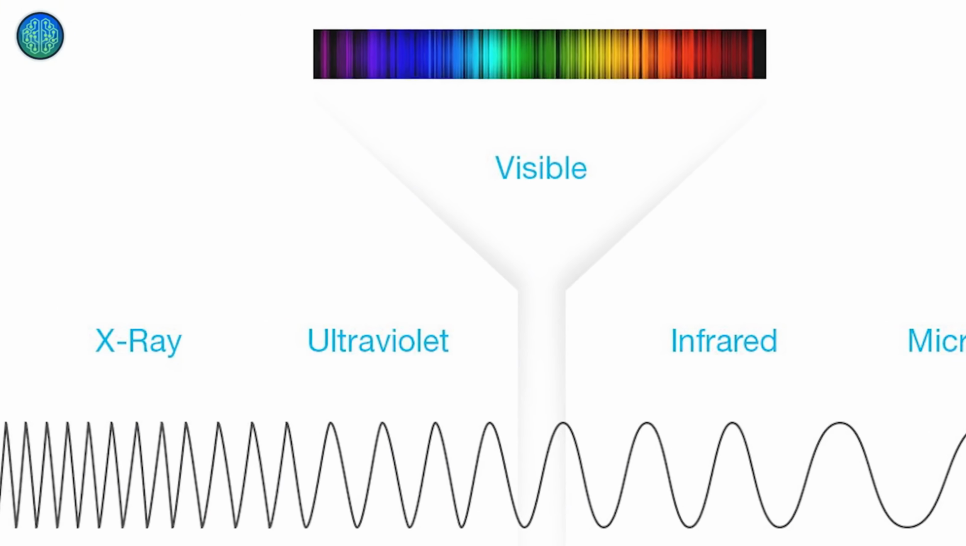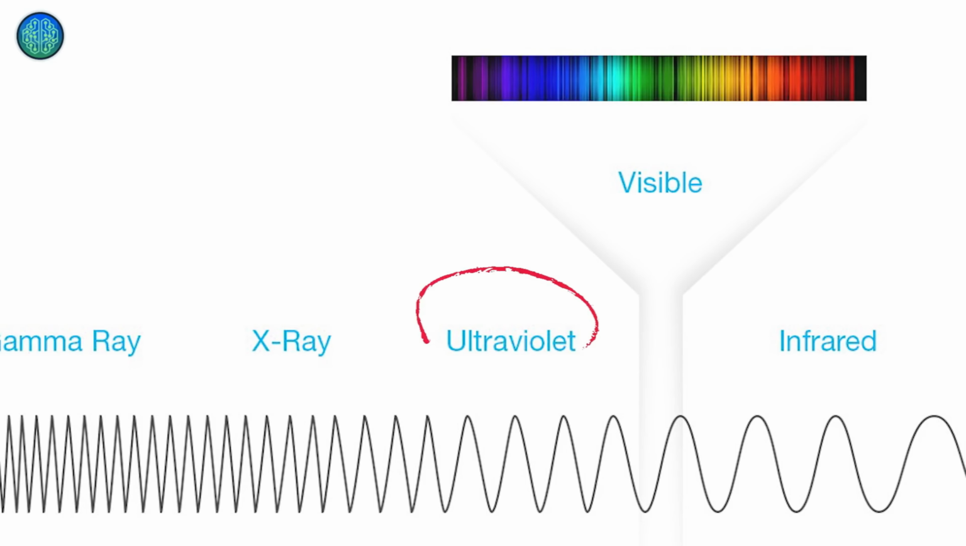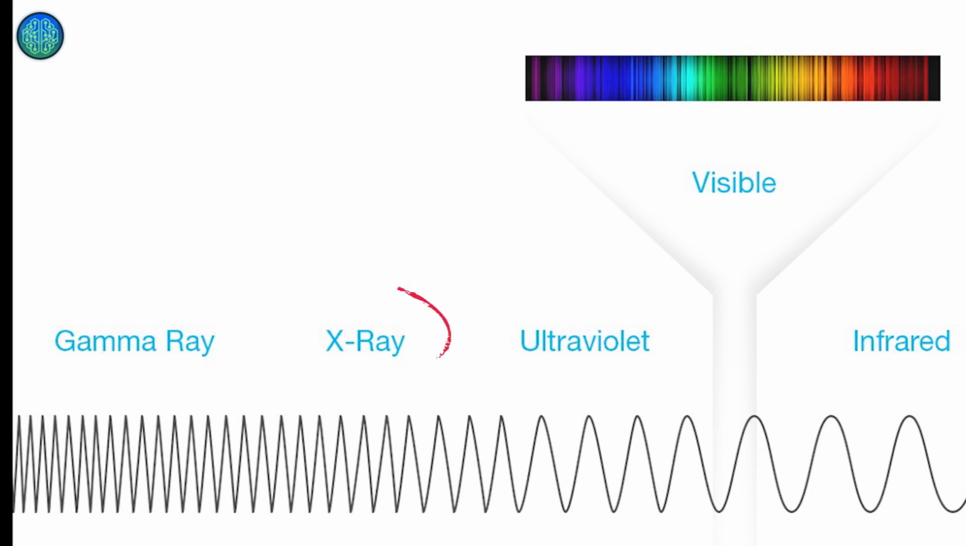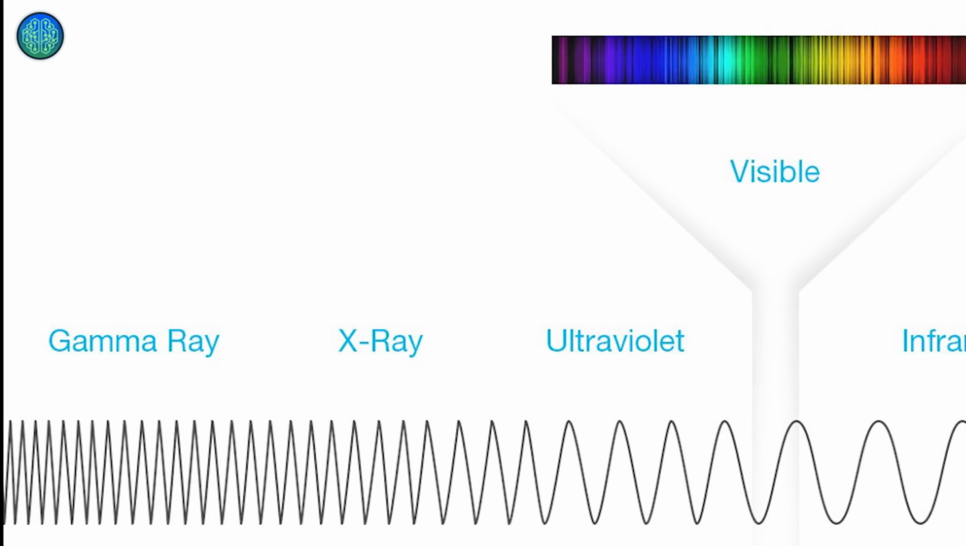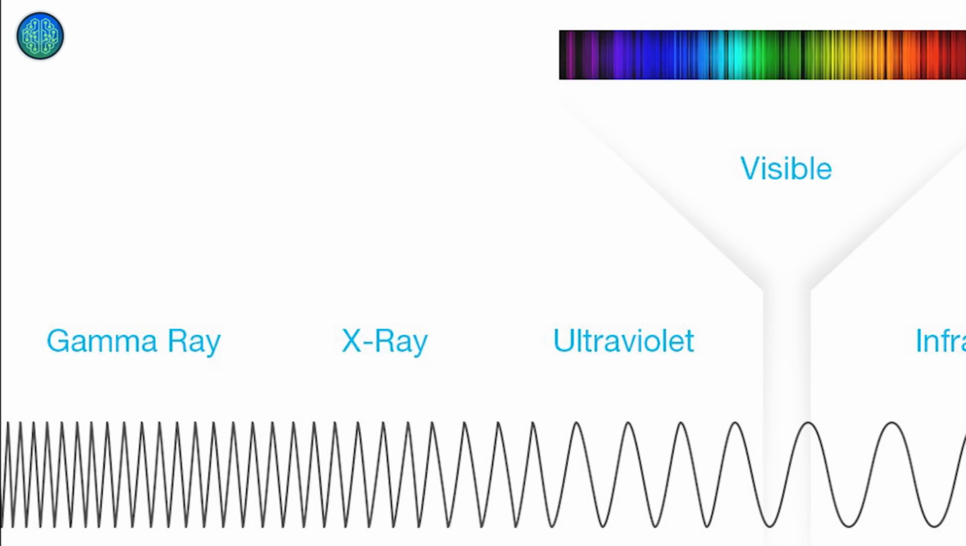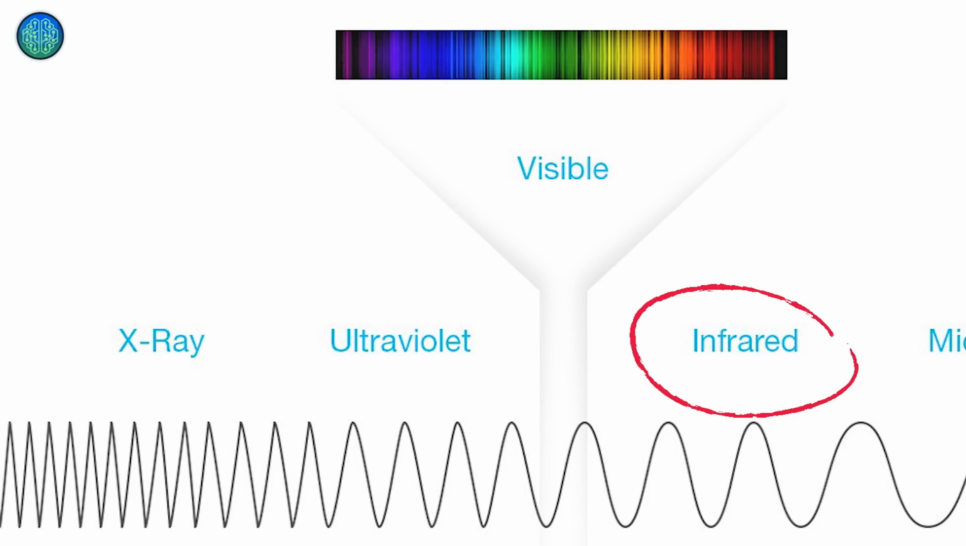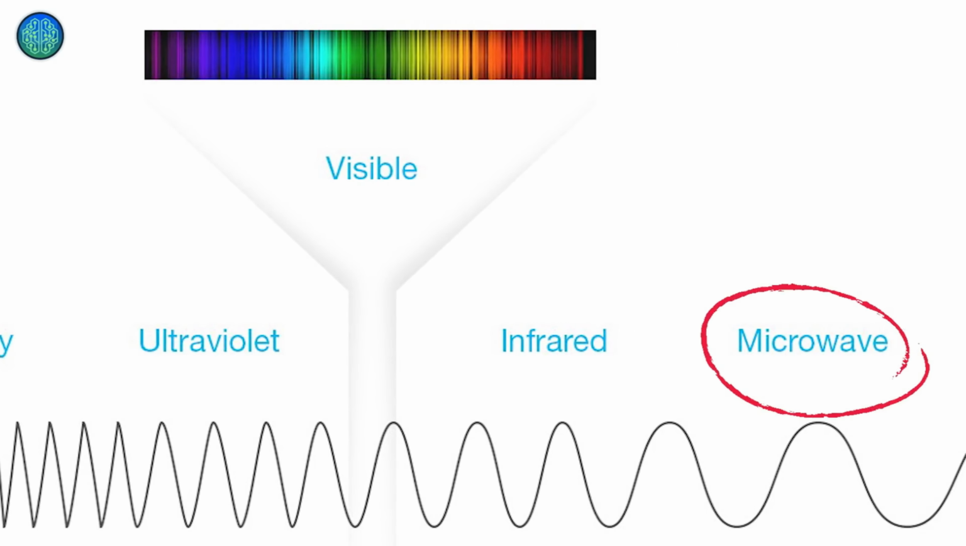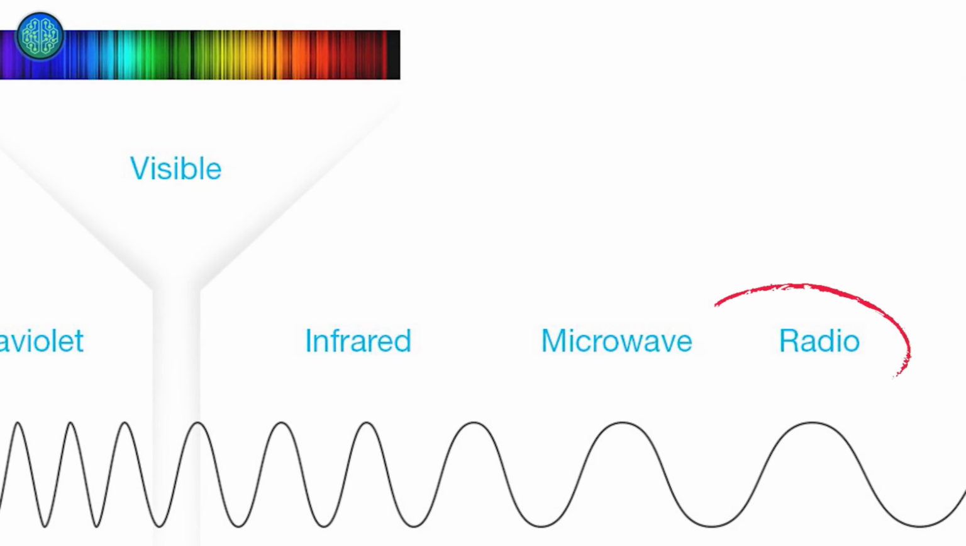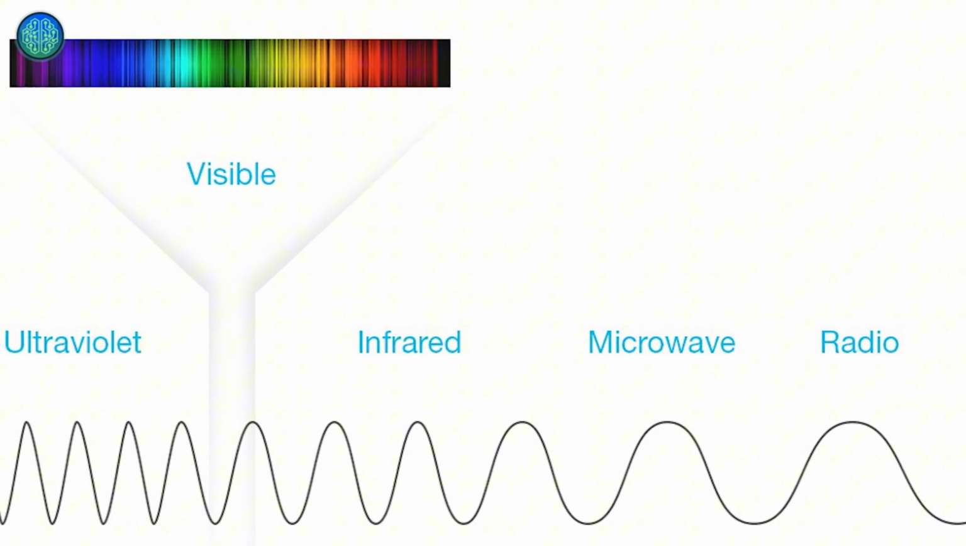If a light's wavelength is slightly shorter than what we can see, we call it ultraviolet. If it's even shorter than that, it's X-rays. Gamma rays have the shortest wavelength we know of. Or if a light's wavelength is slightly longer than what we can see, we call it infrared. If it's even longer than that, we call it microwave. We call the light with the longest wavelength a radio wave.